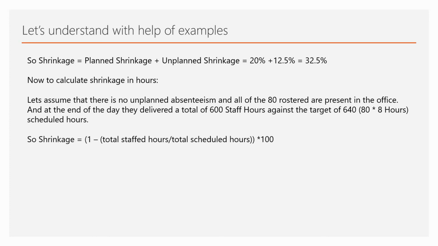So shrinkage will be 1 minus total staffed hours, which is 600, divided by total scheduled hours, which is 640, multiplied by 100, which is 6.25%.